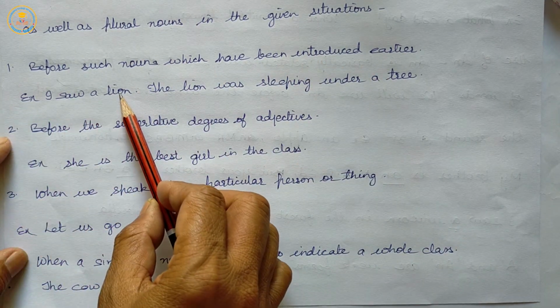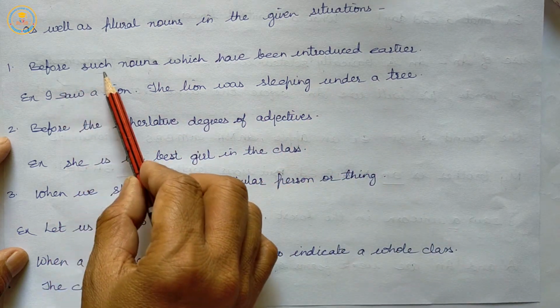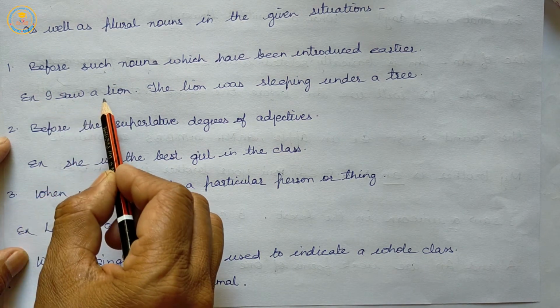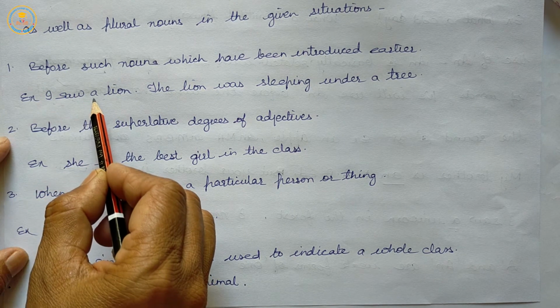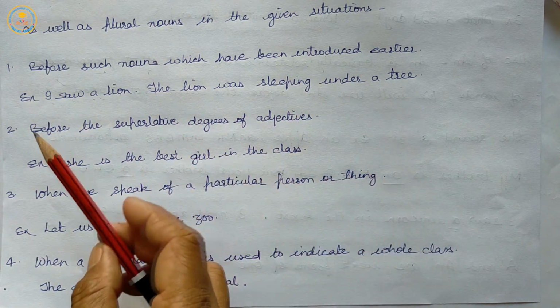Example: I saw a lion. The lion was sleeping under a tree. Before such nouns which have been introduced earlier, we are talking about the same lion.